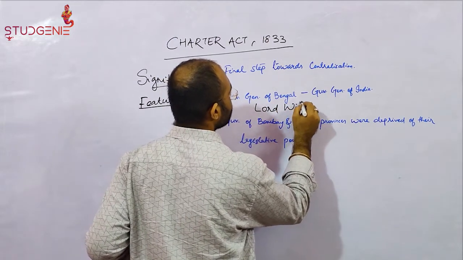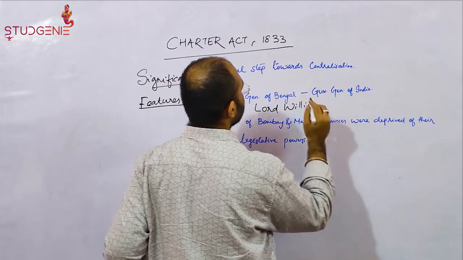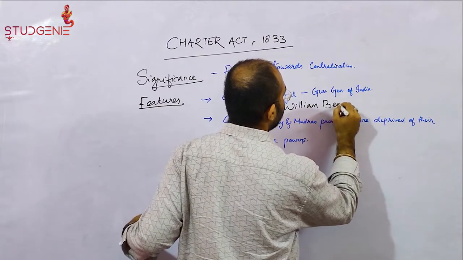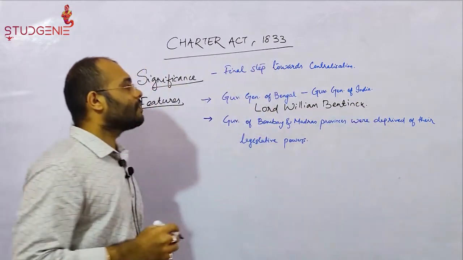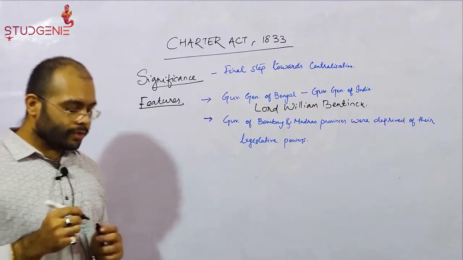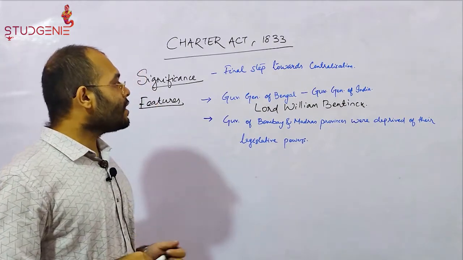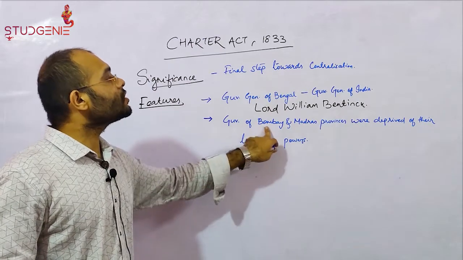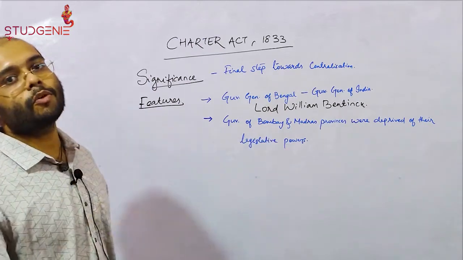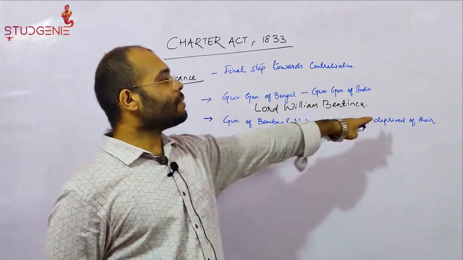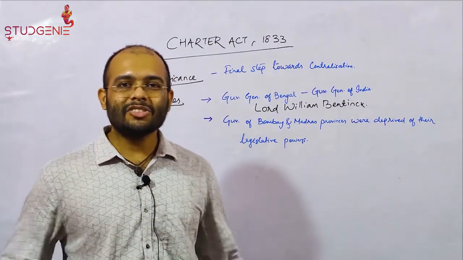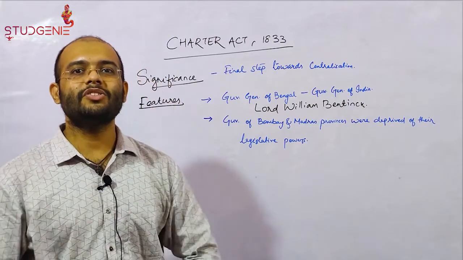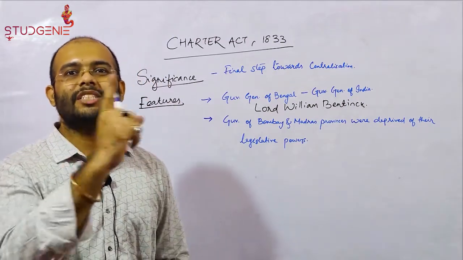Lord Warren Hastings was the first Governor General of Bengal, and Lord William Bentinck was the first Governor General of India. And the governors of Bombay and Madras provinces were deprived of their legislative powers. Hence, the centralizing tendency of the British government was at its peak.